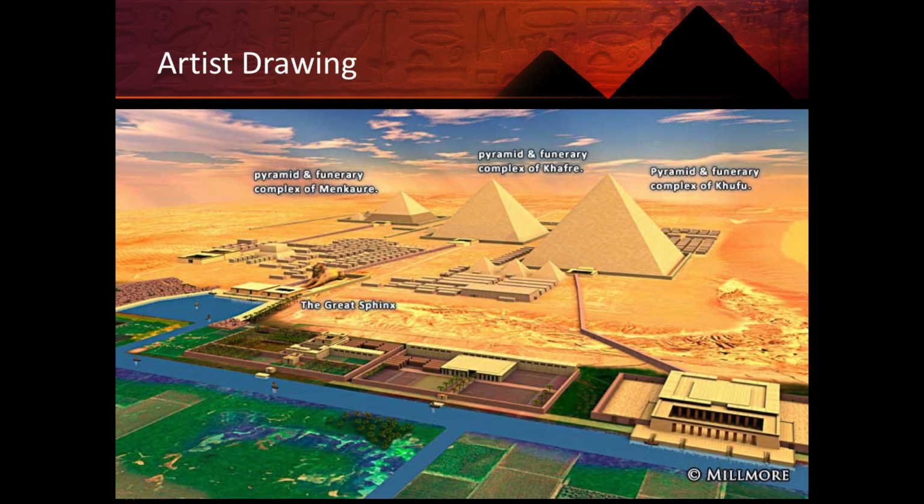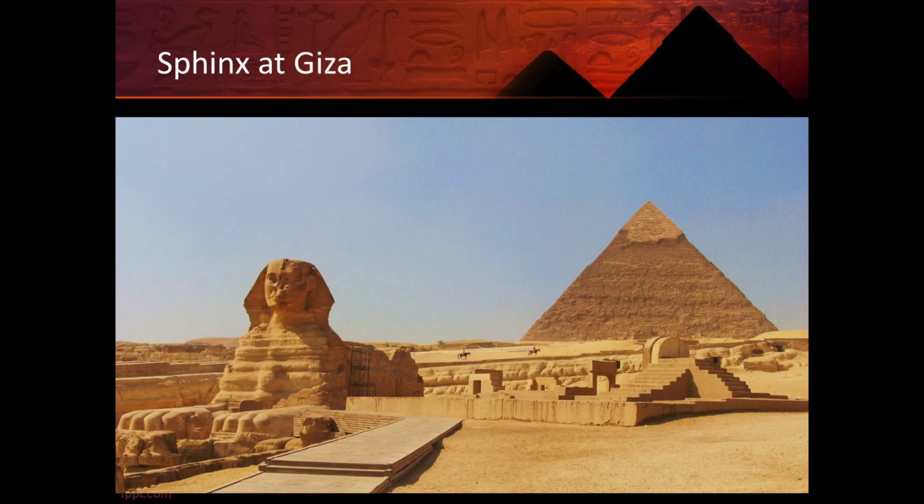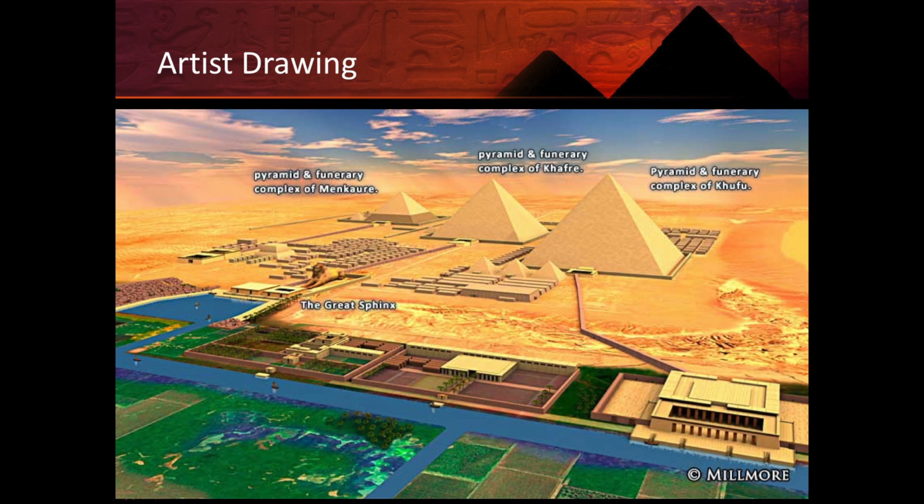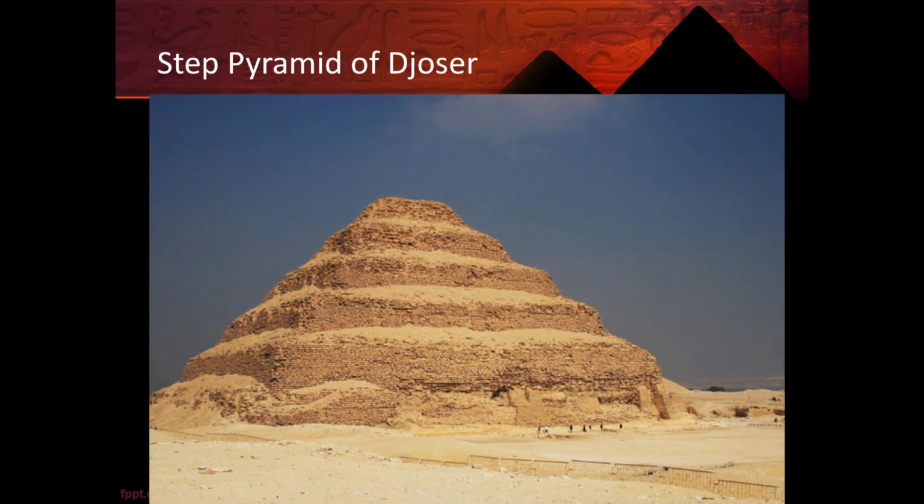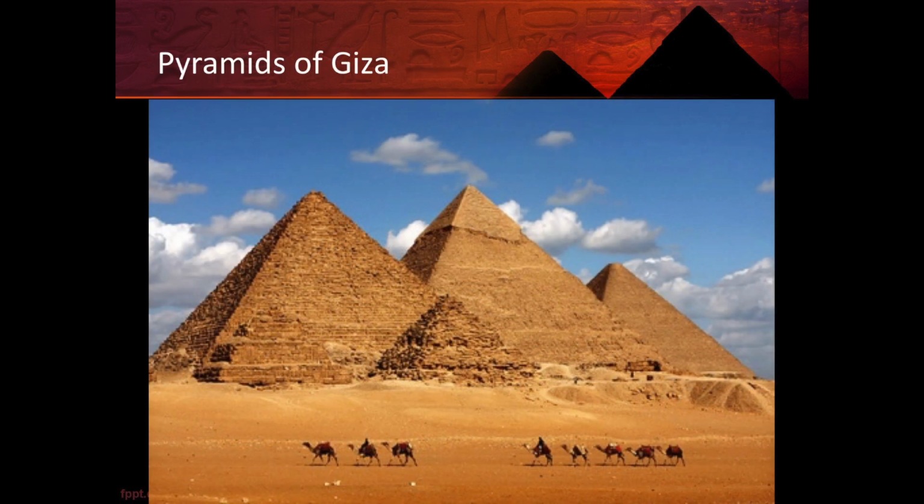The pyramids at Giza actually are a larger complex. In fact, it includes 3 major pyramids where pharaohs were buried, but also the Sphinx, various religious temples, funeral areas, and so the original complex was much larger than just the pyramids themselves. Pyramids also evolved over time. You have the more rudimentary pyramids, the step pyramids, which are not as flat and smooth going up the side, and eventually they refined their methods to provide a smoother pyramid like the ones at Giza.